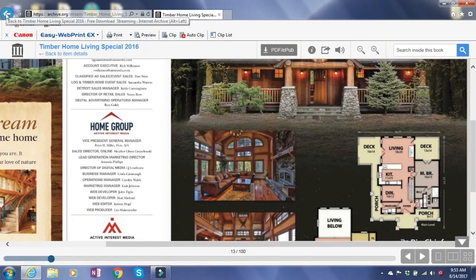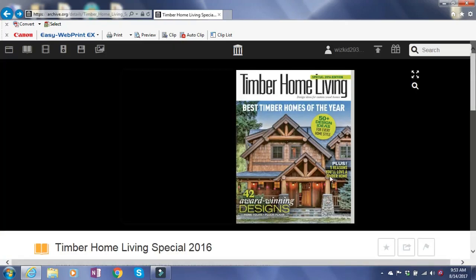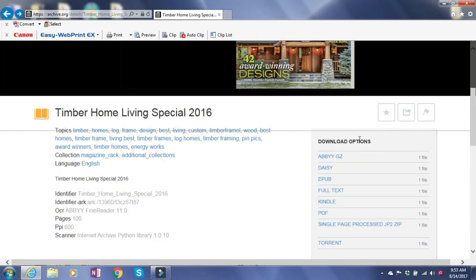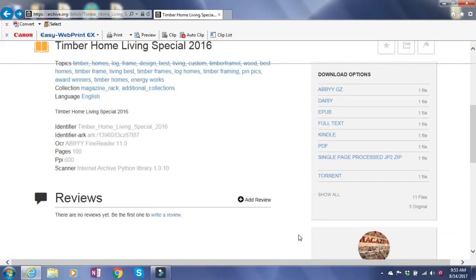Now I'm going to go back up here and go back to where we were. And if you come down here, you see there's different ways that you can download it. From ABBYY, GZ, DAISY, EPUB, full text. It says Kindle and it says PDF. Now I found a lot of problems trying to download both the Kindle and the PDF, which I'll show you in another video, directly from the Internet Archive. The best way to actually download something in the PDF format actually is to go to the torrent. So we're going to click on that.